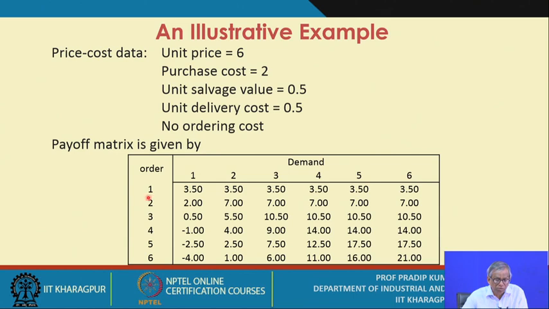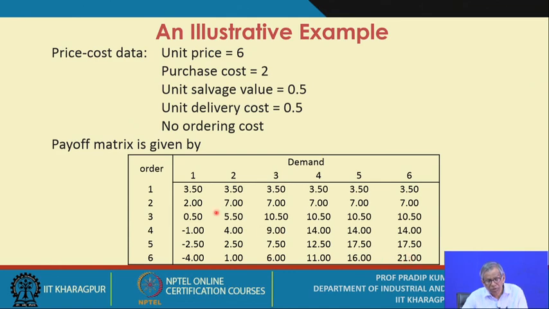Similarly, suppose the order quantity is 2 and your demand level is 2. It is an exact match, and that's why there is no opportunity cost. Similarly for all these combinations, 3 versus 3, 4 versus 4, 5 versus 5 and 6 versus 6. These are all diagonal elements.